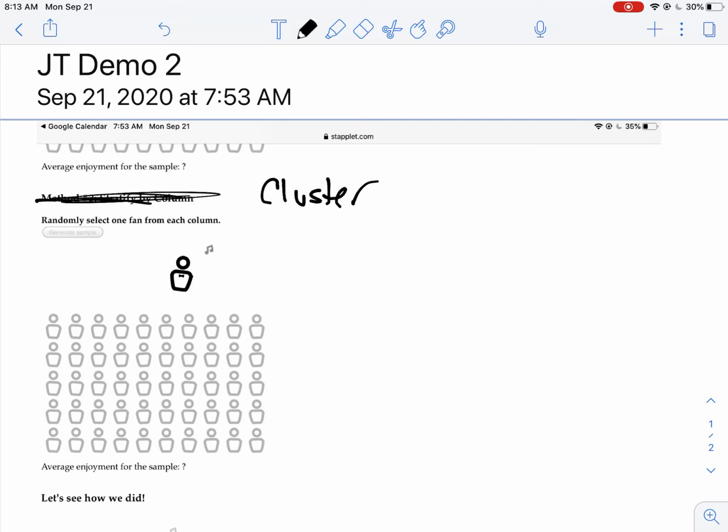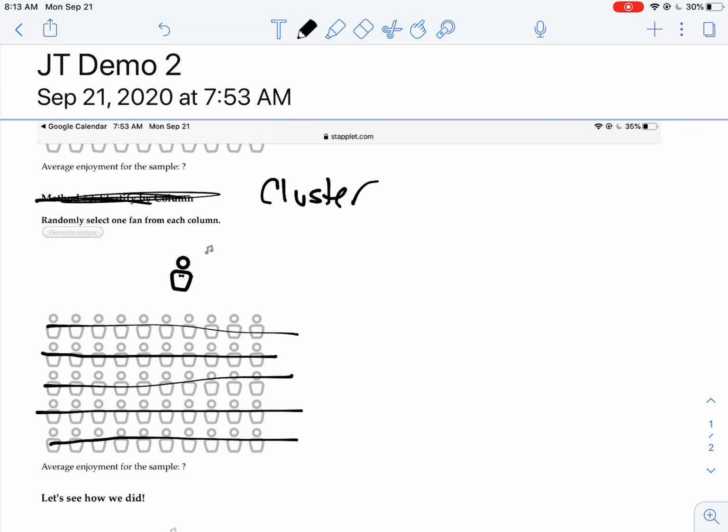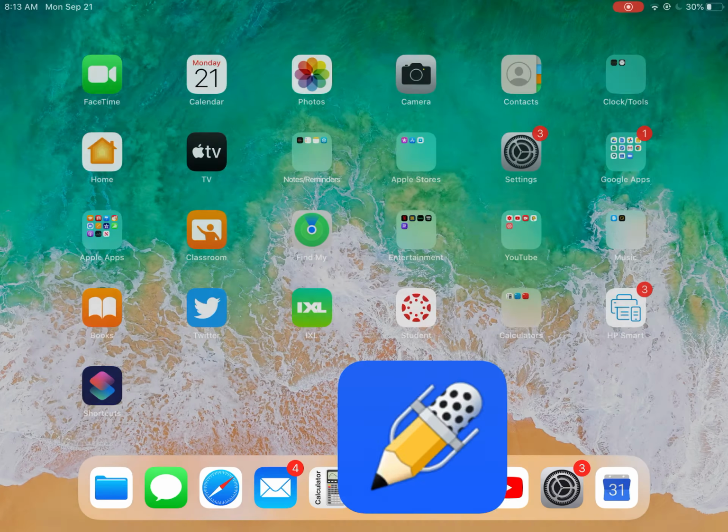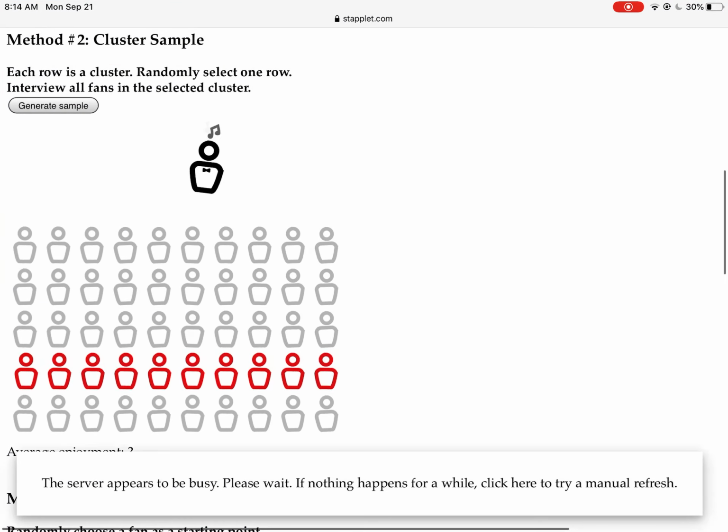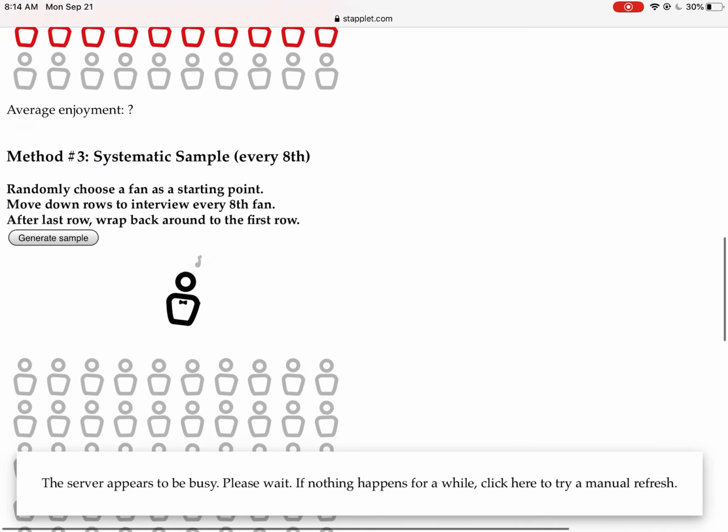Remember, clusters are when you randomly select a group and use everybody in that group. This would be a cluster. This would be a cluster too. This would be a cluster, and this would be a cluster, as would this. Those are all clusters according to this, if we're doing clusters by rows. So you're going to do that.